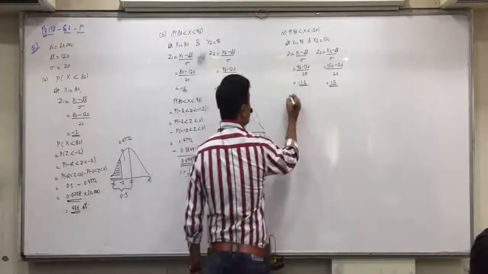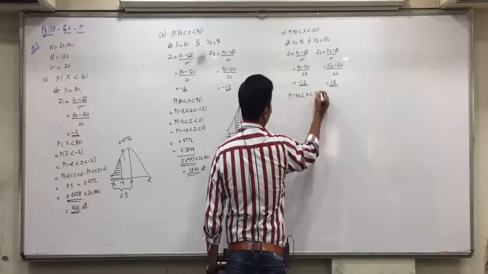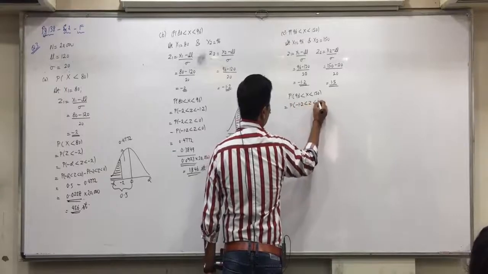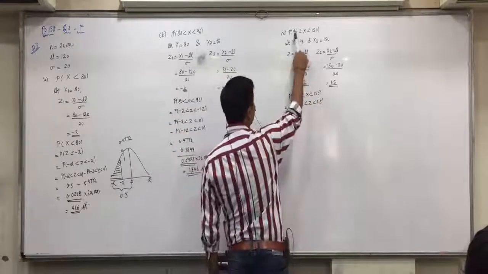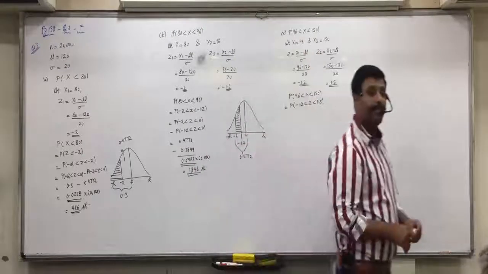So if x is between 96 and 150, z is between minus 1.2 and 1.5.